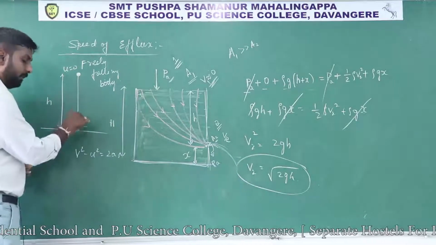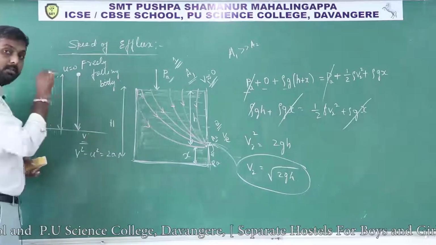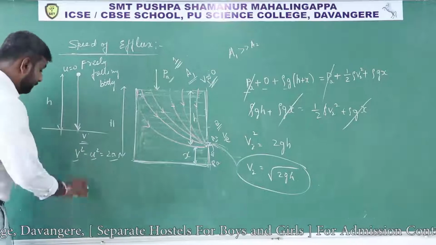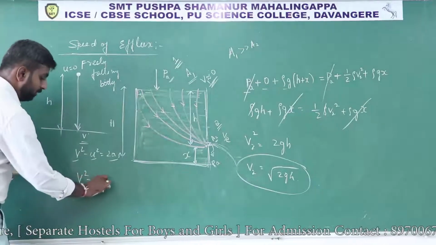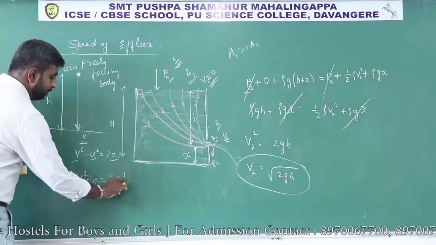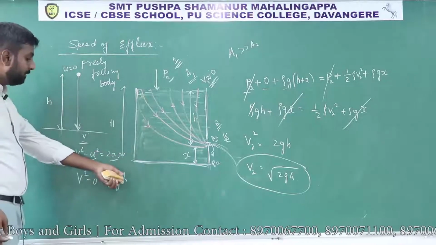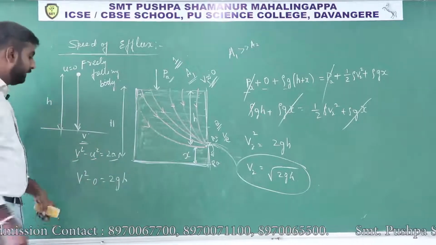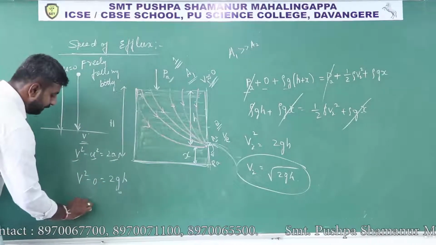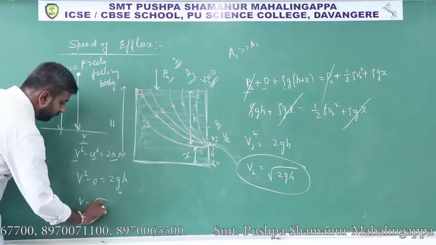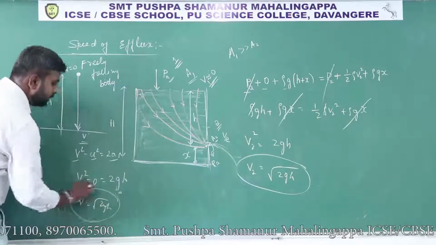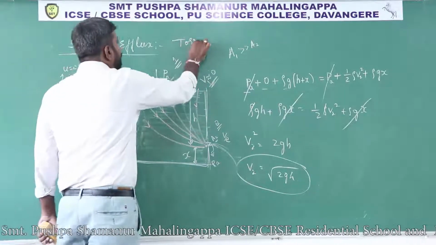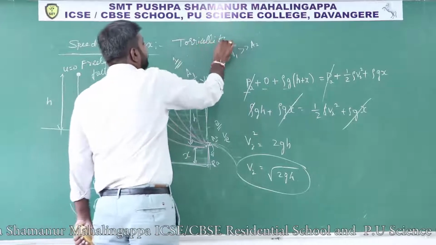So it will strike the ground with some velocity. That velocity is the final velocity. So v square minus u square is equals to 2as. So v square minus 0 is equals to 2g into s, the displacement. That displacement is nothing but height, and a is nothing but acceleration due to gravity. Then v square is equals to 2gh, means v is equals to root over 2gh. So this is also called the Torricelli theorem.